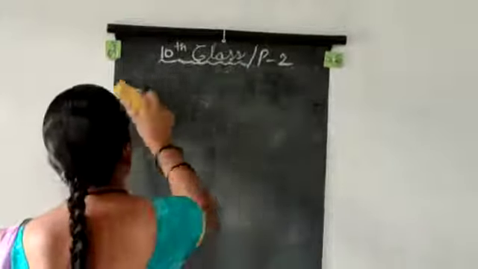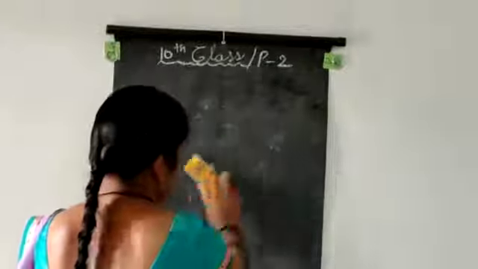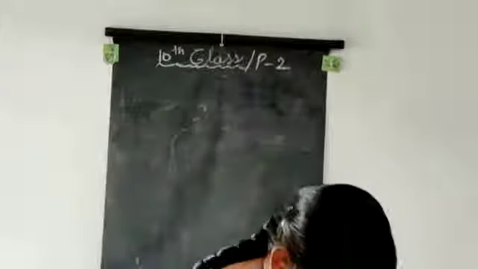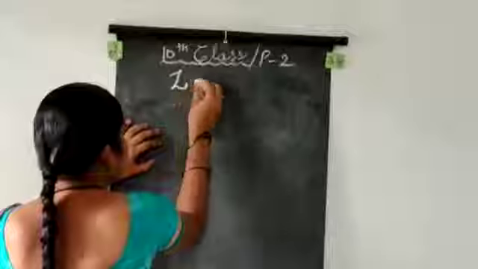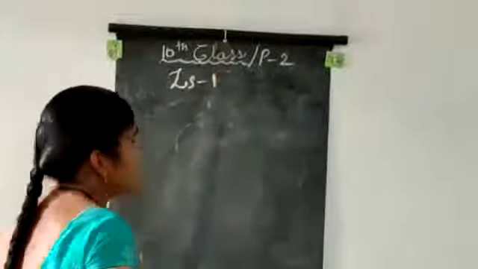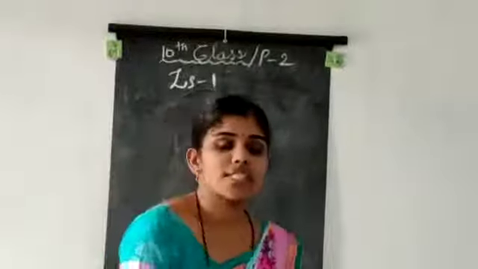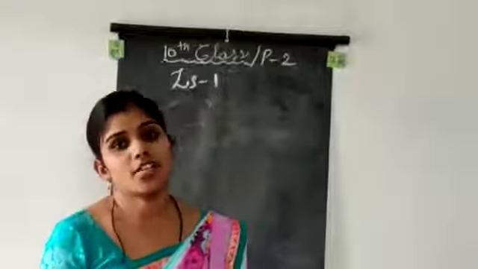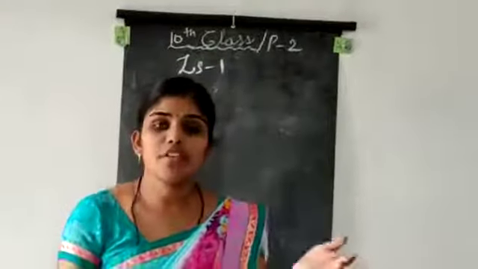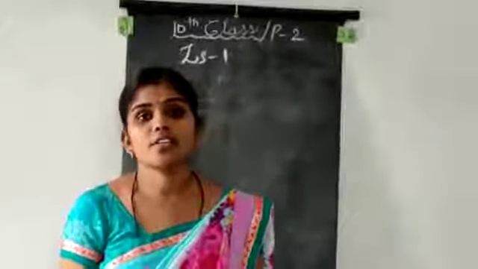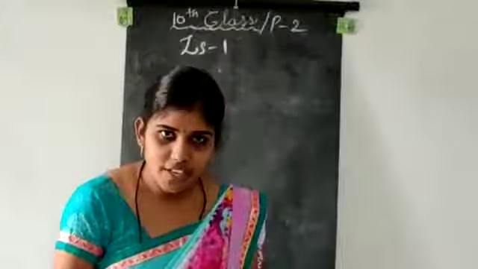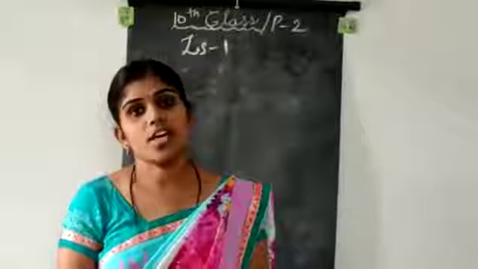So next, the topic: the relief features of India. We have discussed that the main and important landform of our India is the Himalayas.